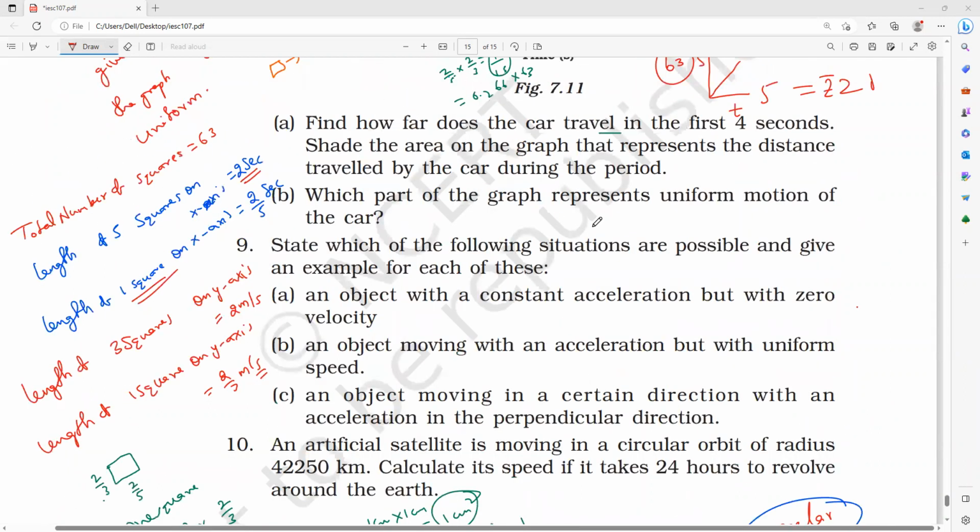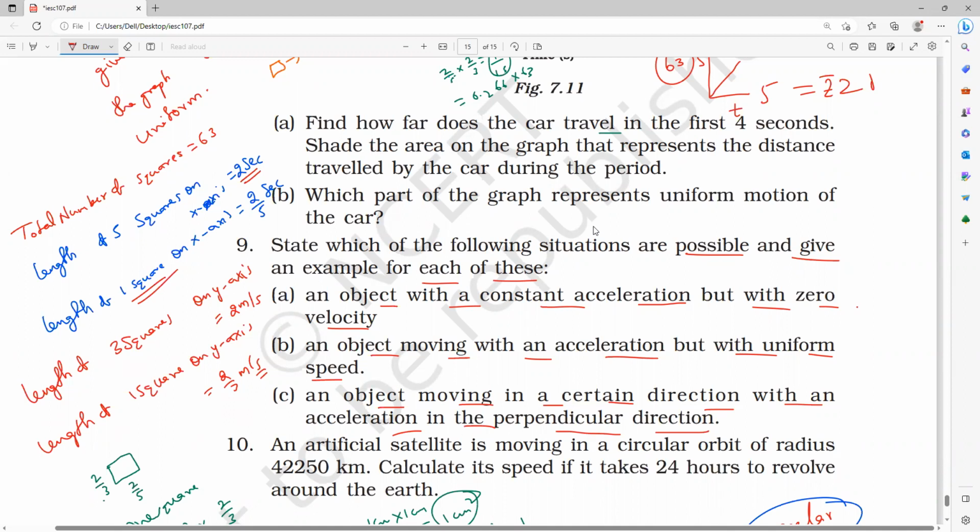Next, 9th question. State which of the following situations are possible and give examples for each of these. One: an object with a constant acceleration but with a zero velocity. Let me see, anybody? Two: an object moving with an acceleration but with a uniform speed. Three: an object moving in a certain direction with an acceleration in the perpendicular direction. So which is correct one? Anybody? They're asking A, B or A, B, C.